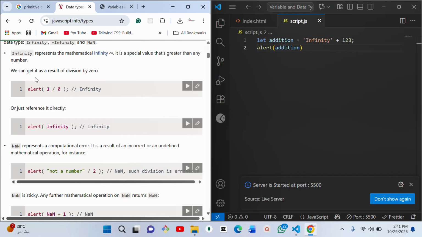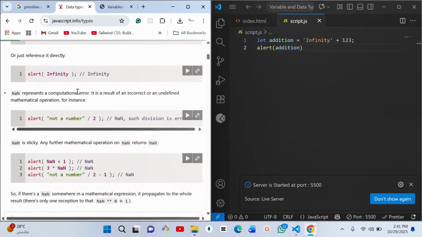So we said we can get it as a result of division by 0. When you alert 1 divided by 0, it's going to give you infinity, or just reverse it. NaN represents a computational error. It is the result of an incorrect or undefined mathematical operation. For instance, if you take this not a number and divide it by something... We use this plus to join strings together in JavaScript; we call it concatenation.